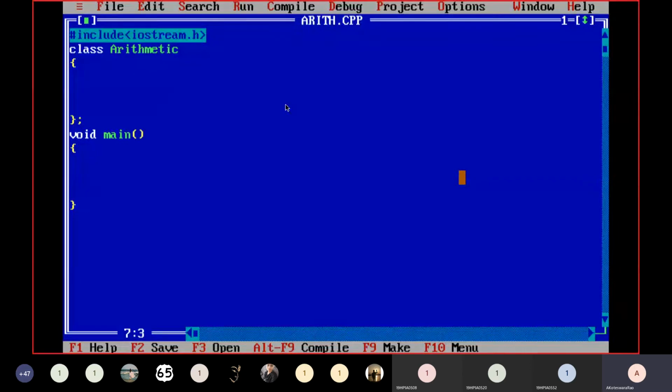Fine. Next, I clearly told that this class is divided into how many parts? Yes, 2 parts. Tell me, what occupies the first part? The first part is for data members.